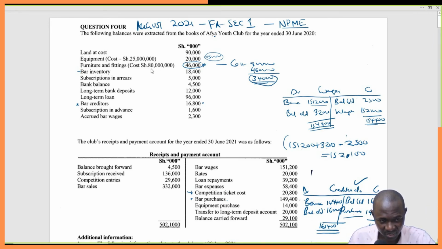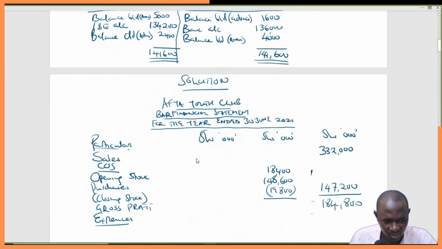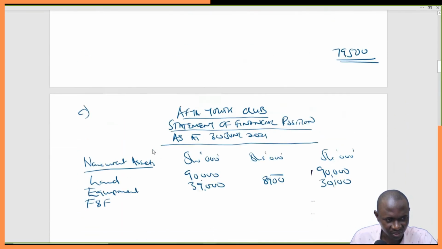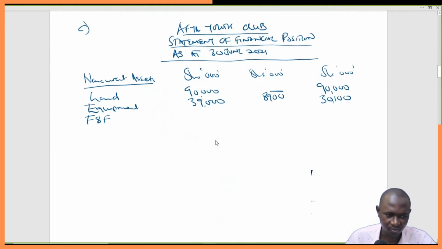Book value is 80, 34 is the accumulated, but we are going to add the depreciation for this year. The depreciation for furniture and fittings is 6,900. So it's 34,000 plus 6,900. That gives us 40,900.